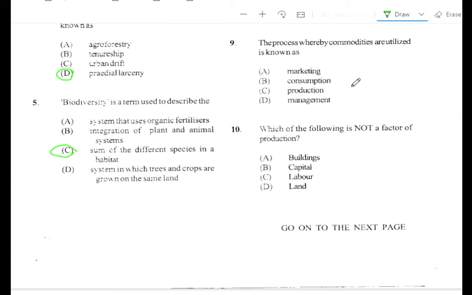Alright, question number 9. The process whereby commodities are utilized is known as A. Marketing, B. Consumption. The answer is B. Consumption. C. Production. D. Management.